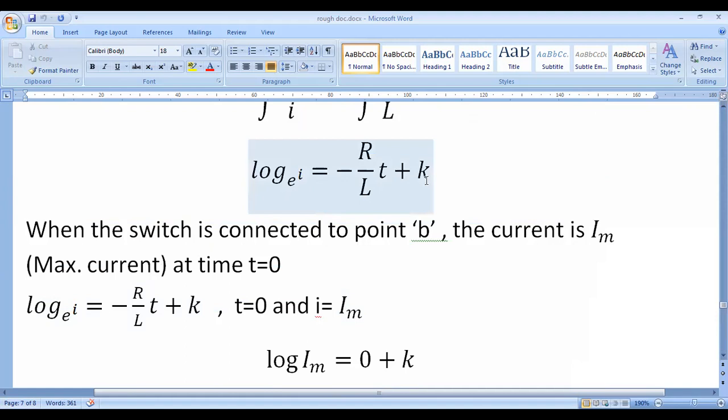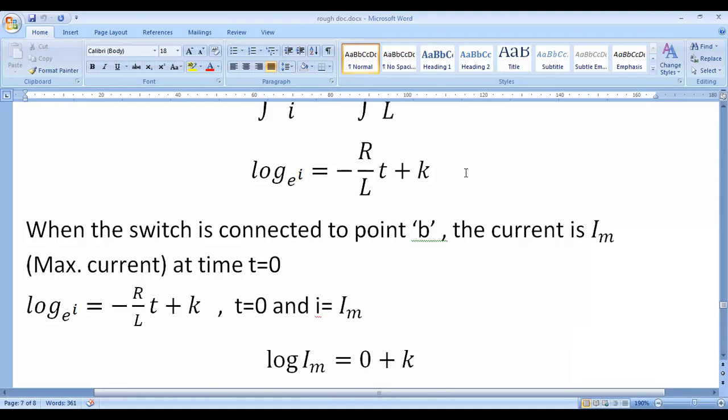So to find the k value, we have to understand that when the switch is connected from A to B, the value of the current in the inductor is the maximum value stored. So I is equal to Im, and at that time t is equal to 0.